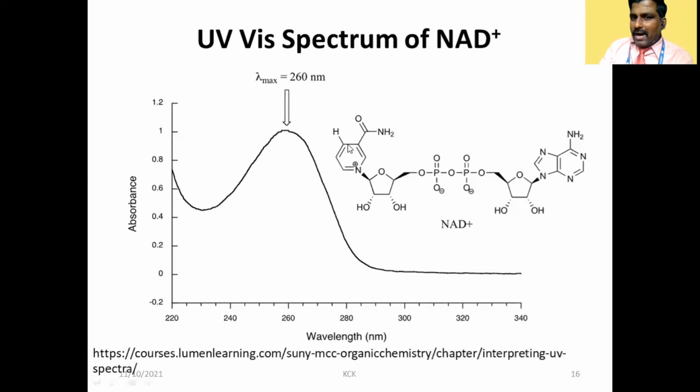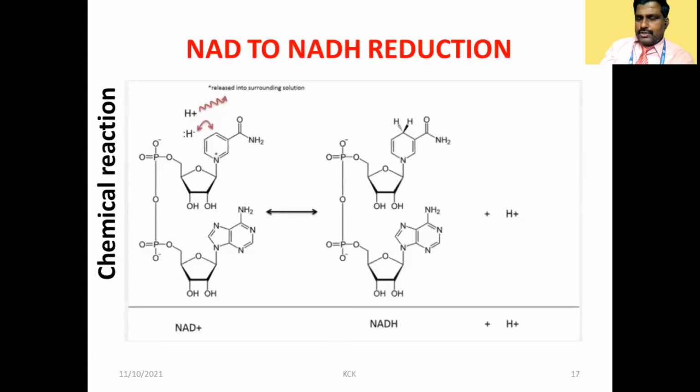Alpha to this amide, hydrogen is there. This carbon will be reduced, this unsaturation will become saturation, sp2 will become sp3. At that time it will become NADH. Once you reduce the molecule to NADH, this is the reaction. You see that clearly where the reaction is happening. The arrow is the red color arrow.